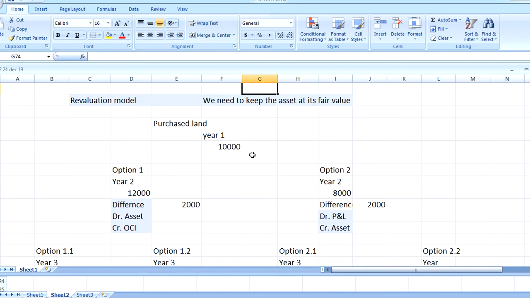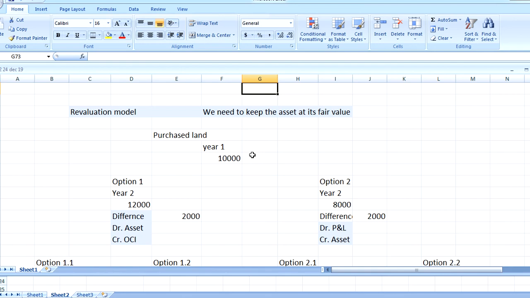So let's start. In a revaluation model, we need to keep the asset at its fair value. Suppose we purchase an asset in year 1 at 10,000, and the value in year 2 becomes 12,000, so there is an increase of 2,000 in year 2 compared with the year 1 figure. So the difference of 2,000 should be credited to other comprehensive income.